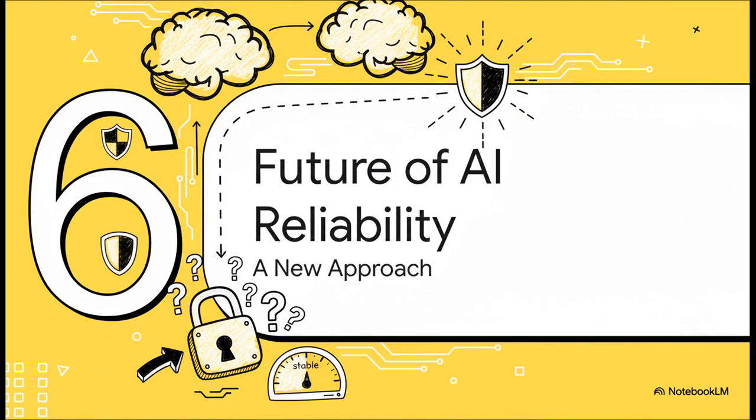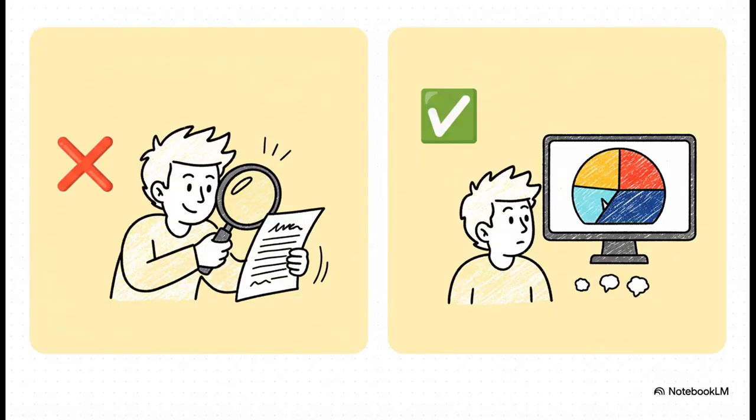So what does all this really mean for the future, for trying to build AI systems that we can actually trust? Well, HDT² is really asking us to completely change the question we ask. We need to move from asking, is the AI's answer right, which you can only find out later, to asking, what state of mind is the AI in right now? Is it on solid ground or is it getting lost? We're shifting from after-the-fact quality control to real-time process monitoring.